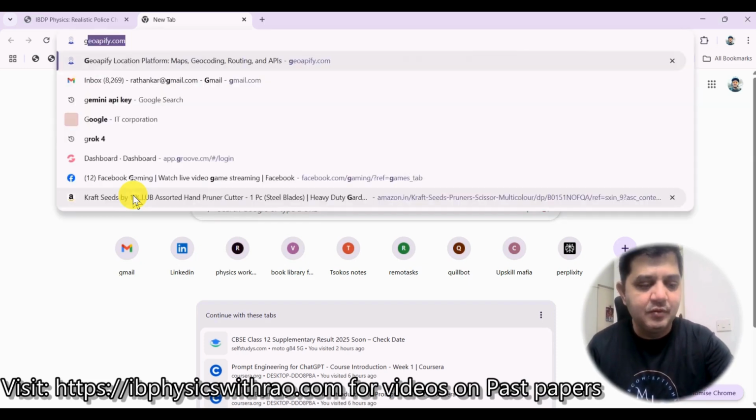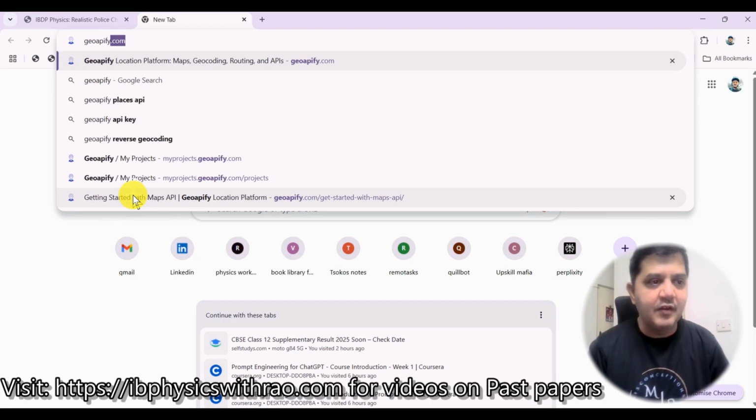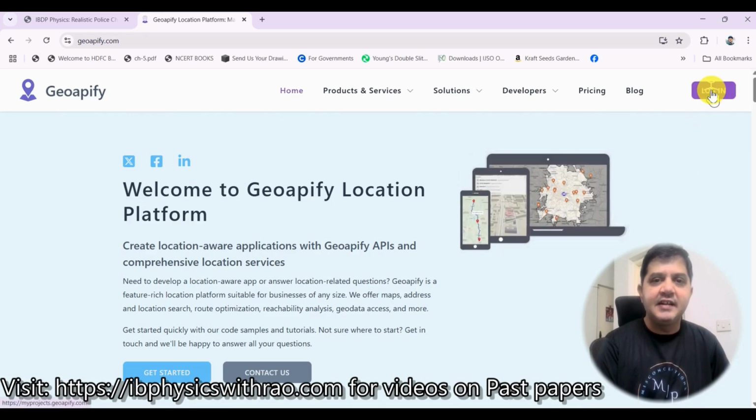So let me go to Geoapify. geoapify.com. When I click on this, I get this page here. Now you need to actually log into this. In fact, I have already created login credentials. Otherwise, you need to sign up. You will get a sign up button there.